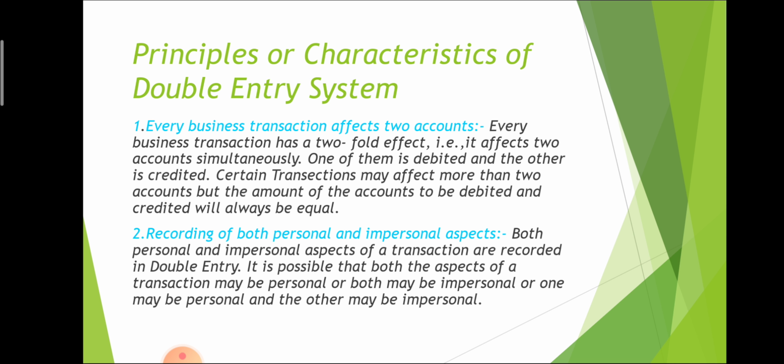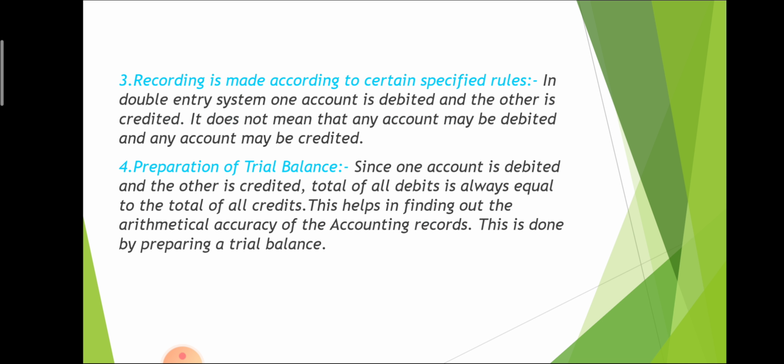Second one is recording of both personal and impersonal aspects. It means that in double entry system, personal and impersonal aspects both are recorded. So what is the meaning of personal or impersonal aspect? This concept we will understand in the next slide. Then recording is made according to certain specified rules. It means that in double entry system some rules of debit and credit are fixed and the transactions are recorded on the basis of specified rules.